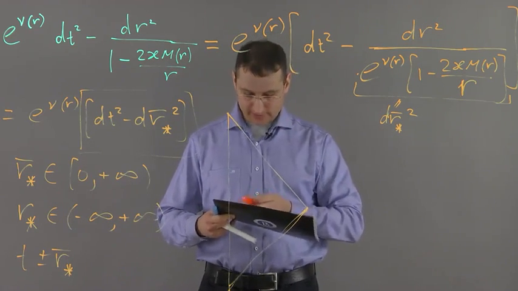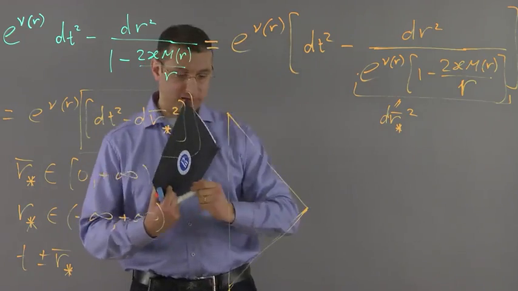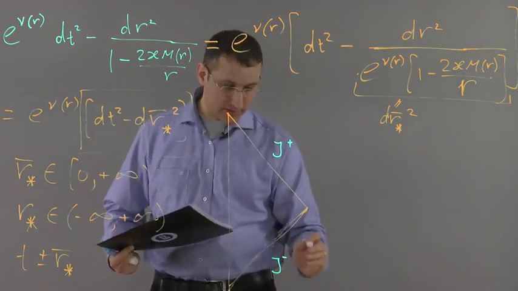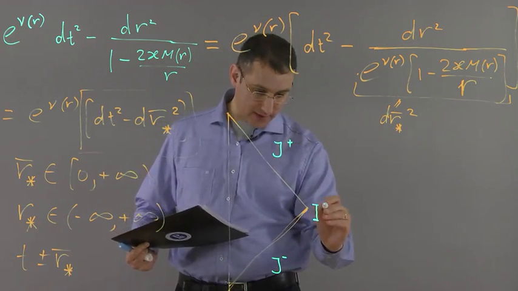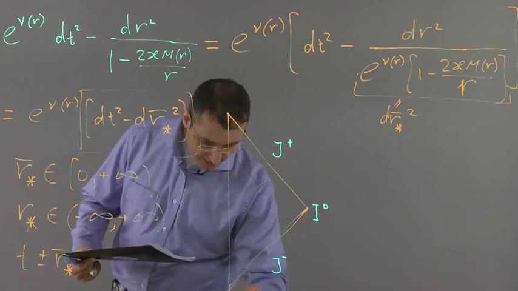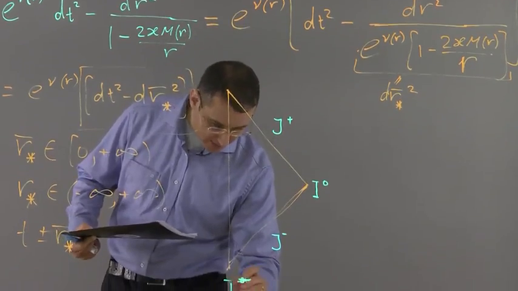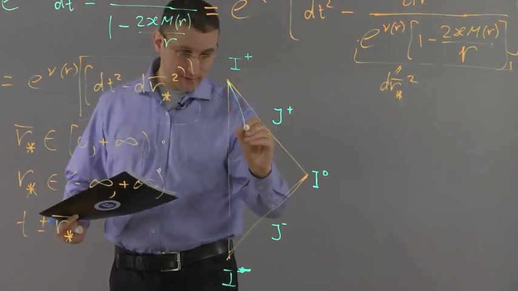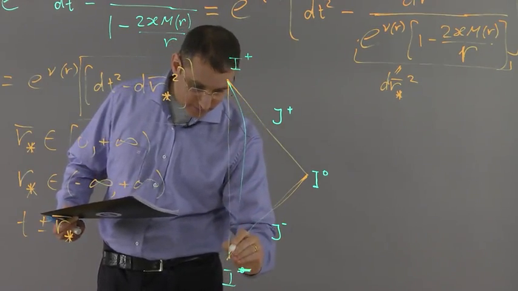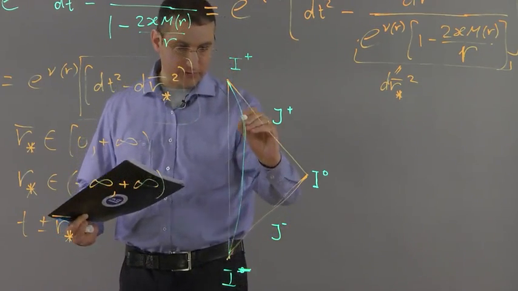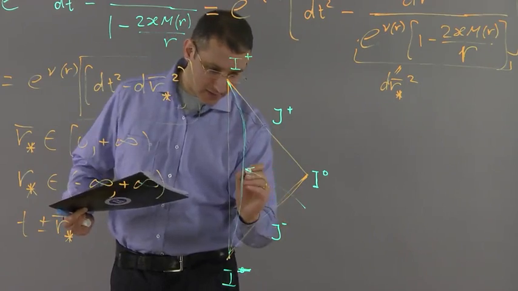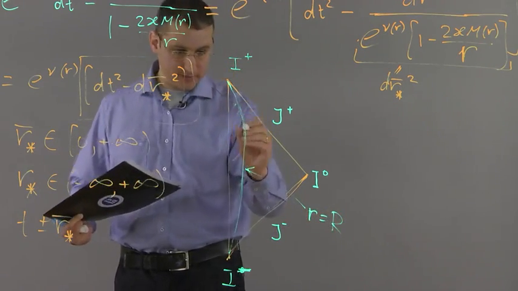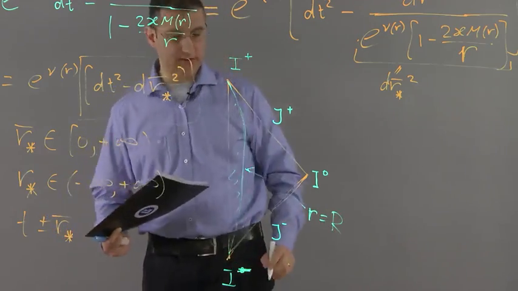This is scri plus, this is scri minus, this is asymptotic infinity, this is past infinity, this is future infinity, and this is the body of the star. So this is R equals big R. So this is the internal side of the star.